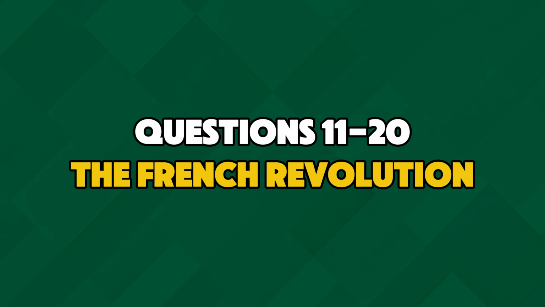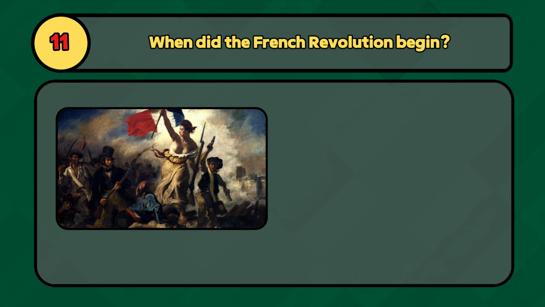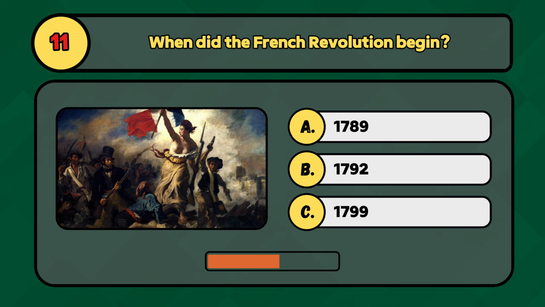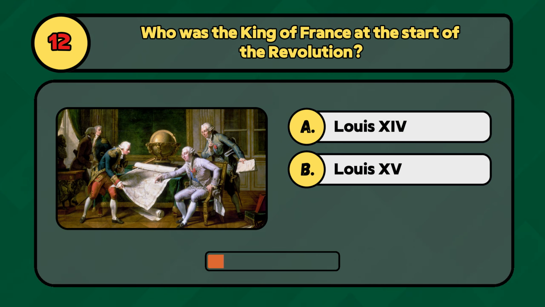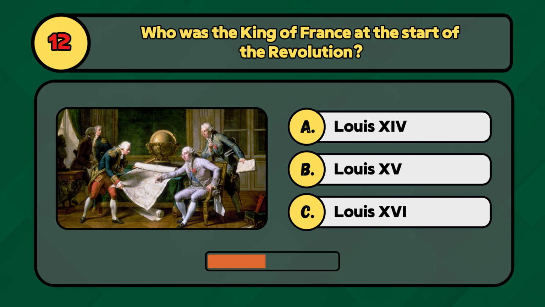Next, the French Revolution. When did the French Revolution begin? Was it 1789, 1792, or 1799? It began in 1789. Who was the King of France at the start of the Revolution? Was it Louis XIV, Louis XV, or Louis XVI? It was Louis XVI.